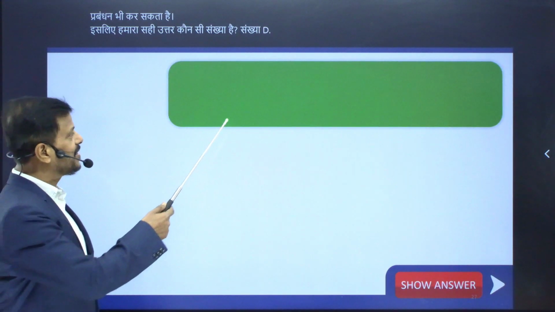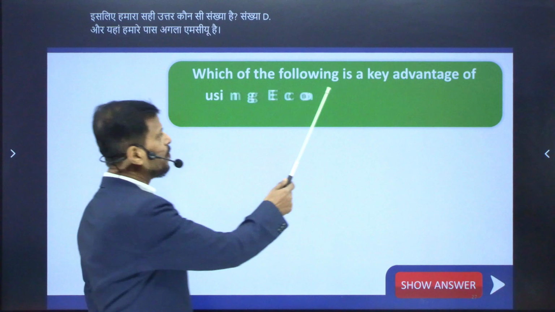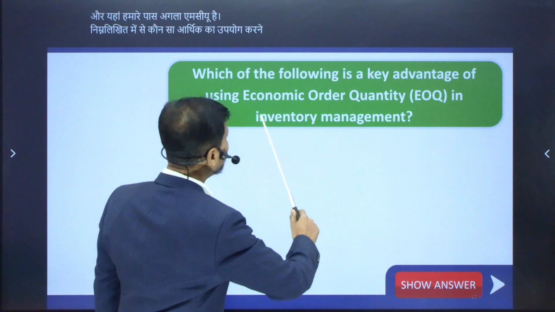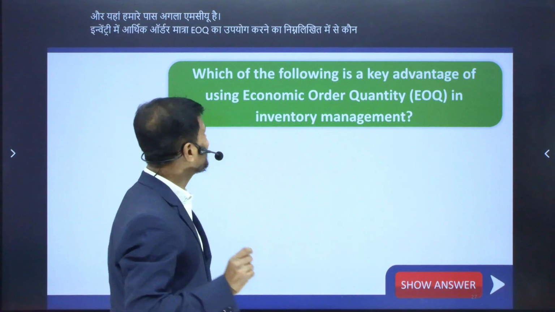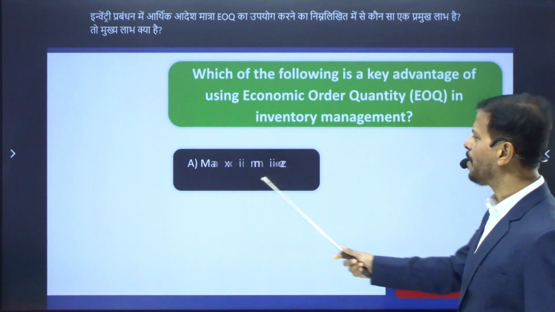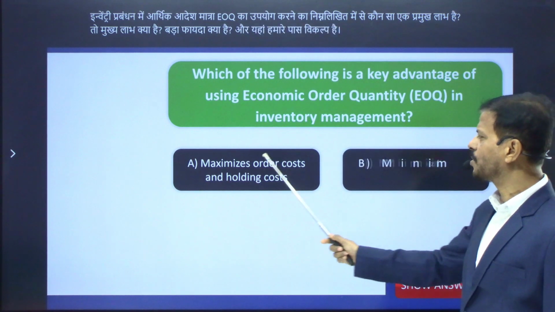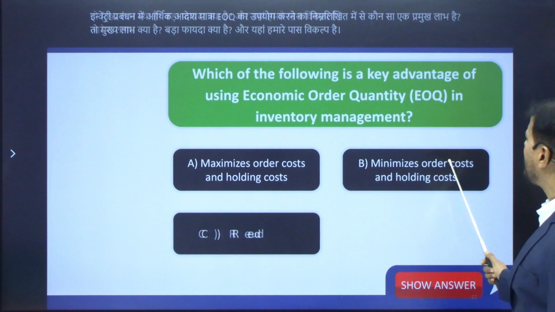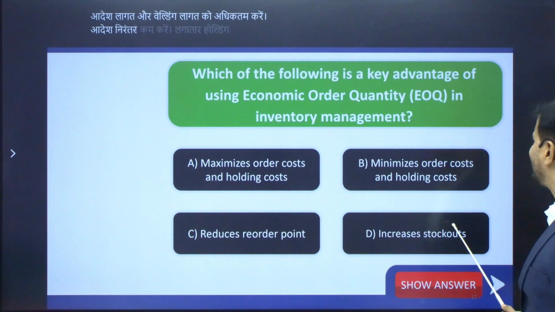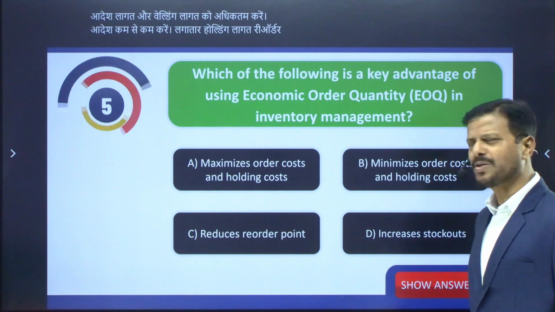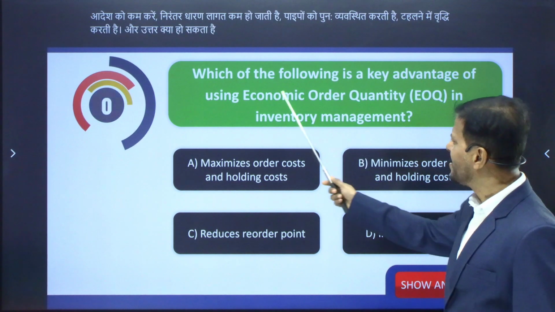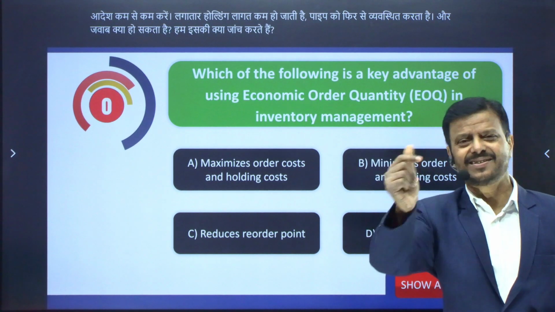Here we have the next MCQ. Which of the following is a key advantage of using economic order quantity, EOQ, in inventory management? What is the main advantage? Here we have the options: maximize order cost and holding cost; minimize order cost and holding cost; reduces reorder point; increases stock out. What would be the answer? What do you think? The key advantage of economic order quantity. You know the answer.